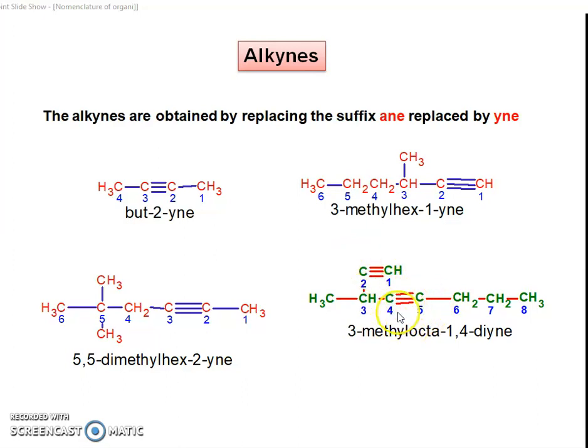So for 2 carbon-carbon triple bonds, we use the words di, tri, tetra and so on, but here there are 2 triple bonds, so di, right? Which positions? 1 position and 4 position. So octa-1,4-diyne. Di means 2, yne means alkyne. So this is the correct name of the alkyne.